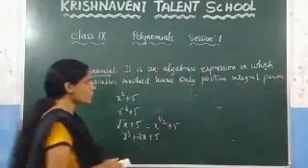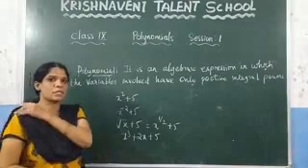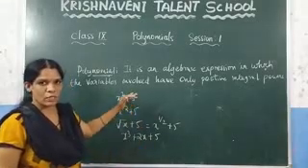What is meant by the polynomial? Polynomial is nothing but an algebraic expression in which the variables involved have only positive integral power.